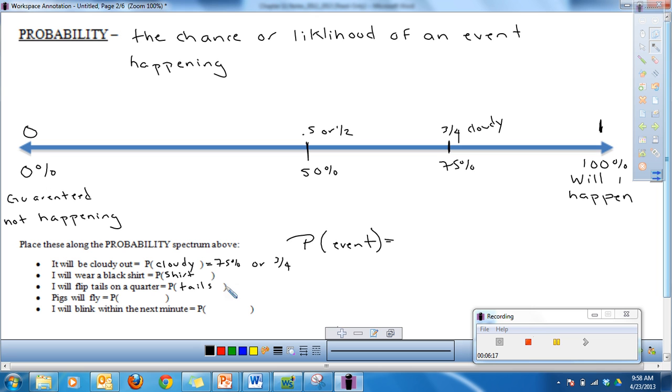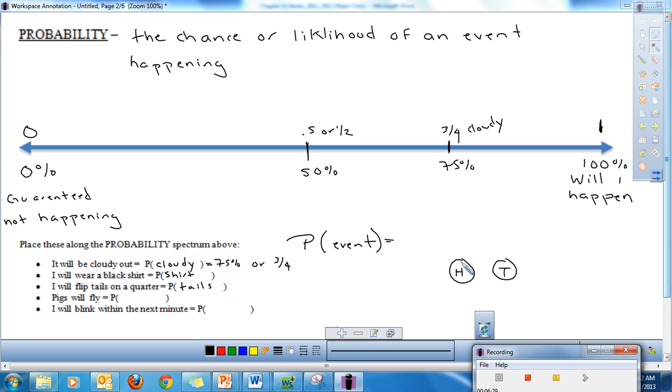tails? Now, when we talk about something like a quarter flip, think about a quarter. You have 2 sides to a quarter. You have heads and you have tails. When I flip a quarter, one of 2 things is going to happen. I'm either going to get heads or I'm going to get tails. So we might say tails is 1 out of 2 different options, so I might say the probability of that is a half, or 50%.